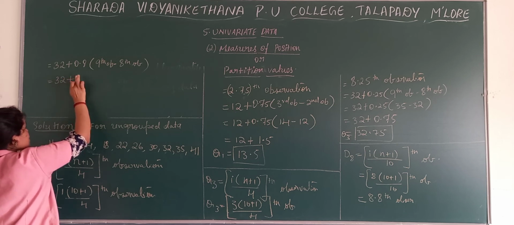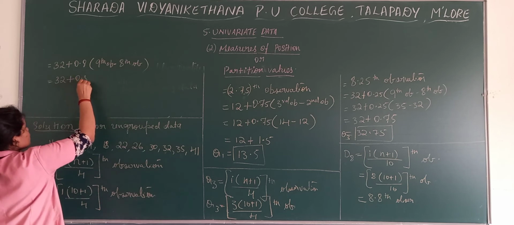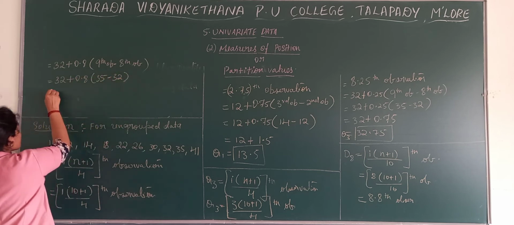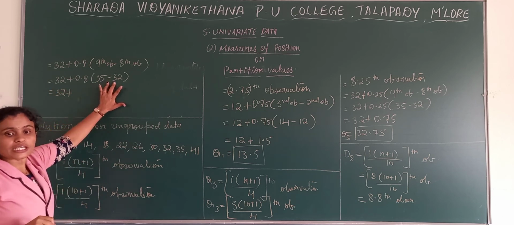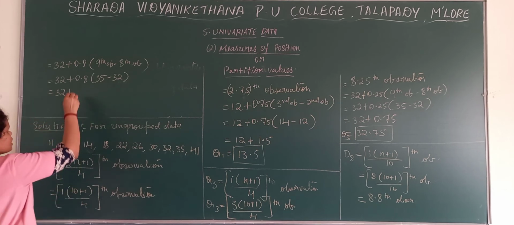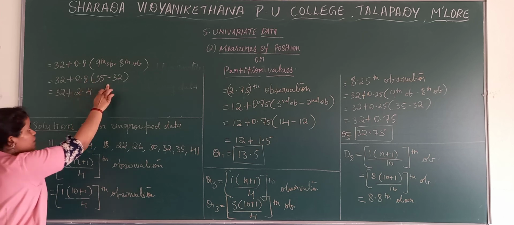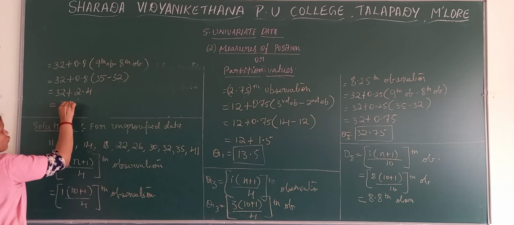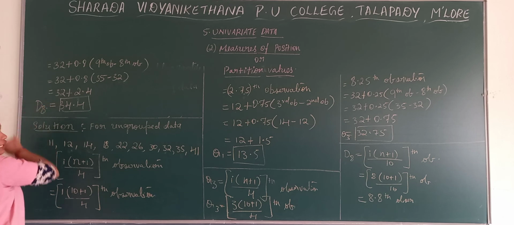32 plus 0.8. Here 9th observation is 35. 35 minus 32, so here 32 plus 35 minus 32, which is 3. So 3 into 0.8, we get here 2.4. So your 8th decile value is 34.4. So this is the value of D8.